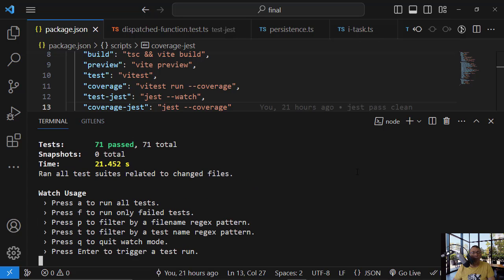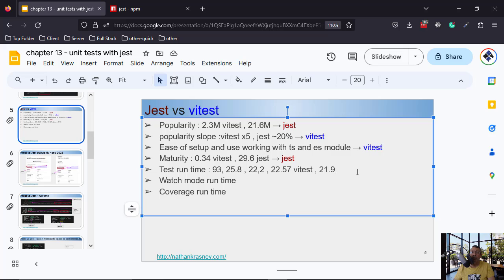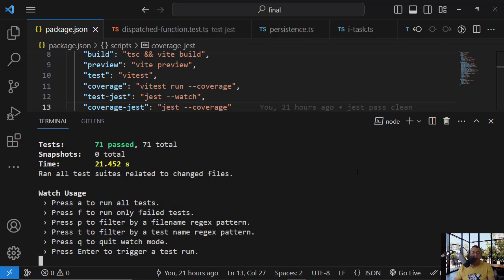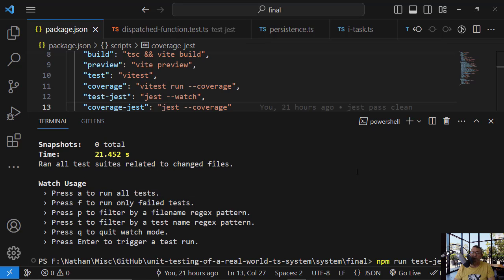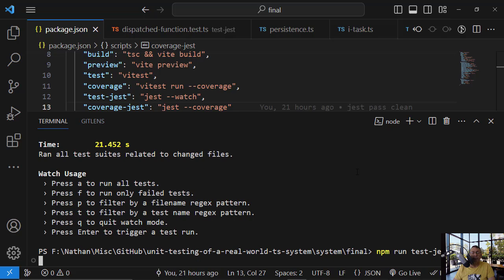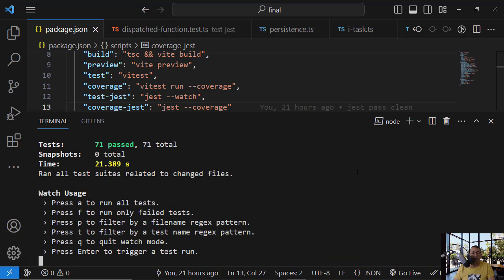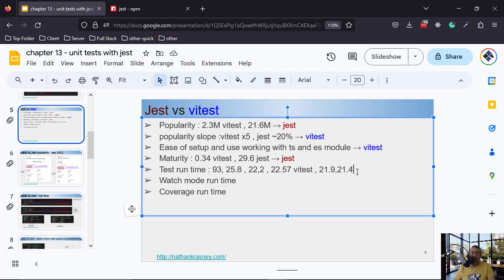Okay, 21.4, so it's almost the same as before. And for the third time, 21.3.